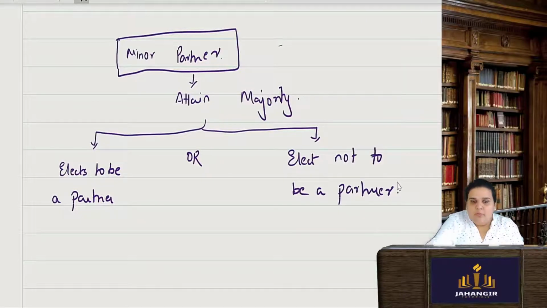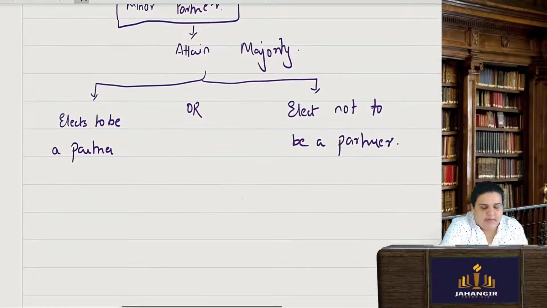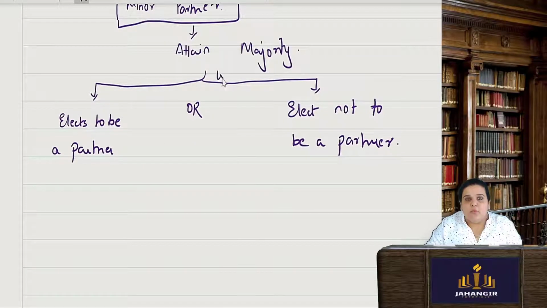Now once he is attaining majority, he is given time. So how much time he is given? Within 6 months he has to decide. So as soon as you become a major, 18 years, after that within 6 months you have to decide whether you want to continue or you want to not be a partner.